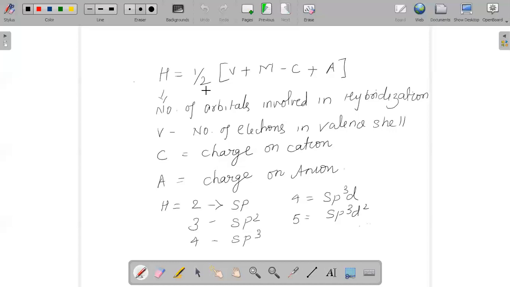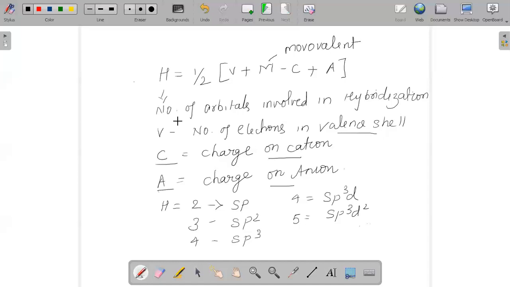So do remember a simple formula: H is equal to half of V plus M minus C plus A. What is V? V is the total number of electrons in the valence shell. C is the charge on the cation. A is the charge on the anion. And M is the number of monovalent atoms.